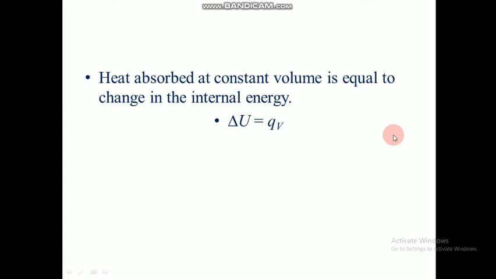But in the real scenario, we don't keep the volume constant, or it is not very possible to keep constant volume without expansion or compression. It is a tough process. So to make something constant, atmospheric pressure is an easy term. Keeping the atmospheric pressure constant is not difficult because atmospheric pressure is almost constant all the time. So we prefer atmospheric pressure to be constant rather than volume, and so constant volume becomes less important in a practical manner.